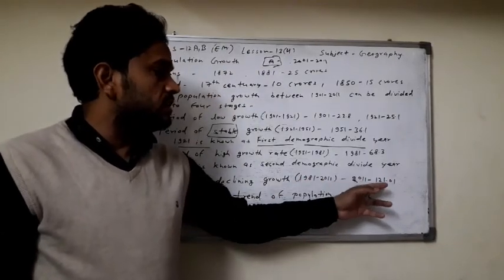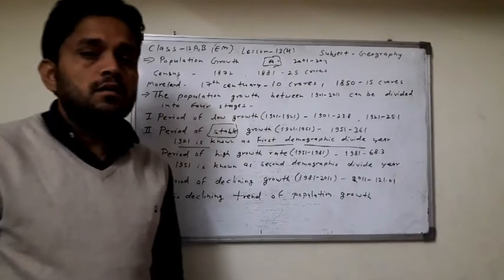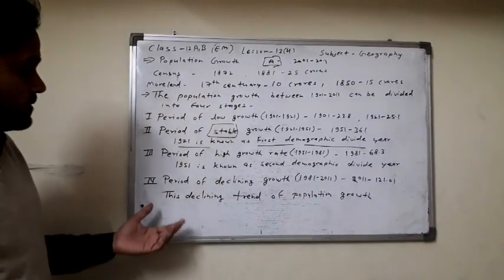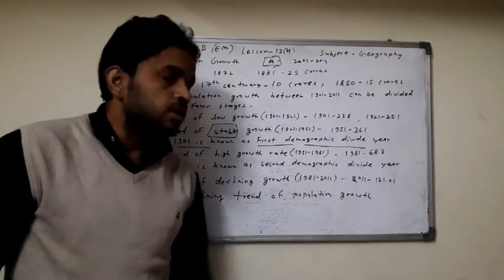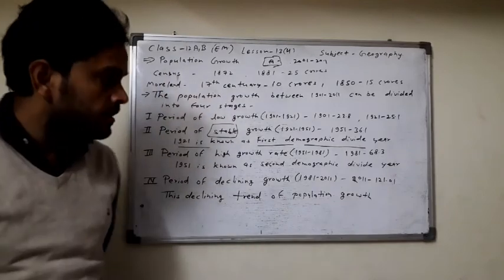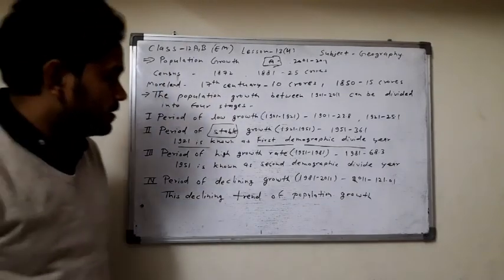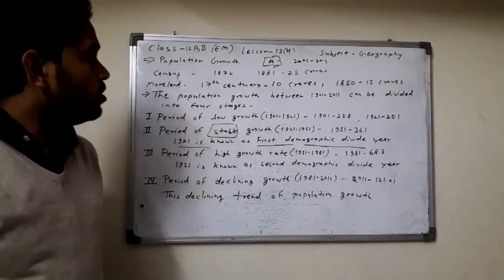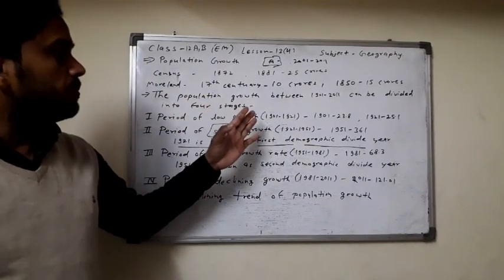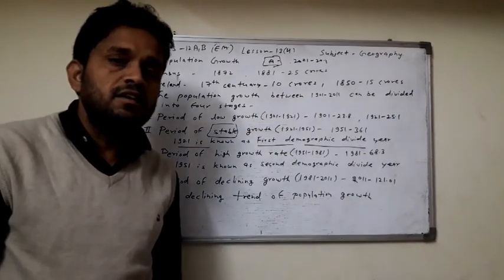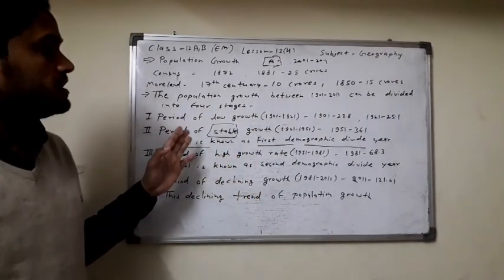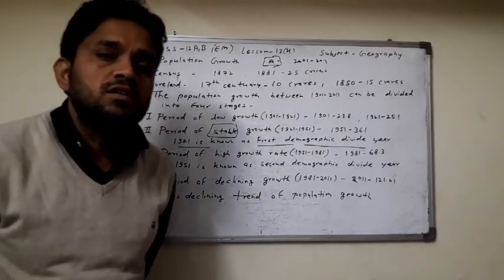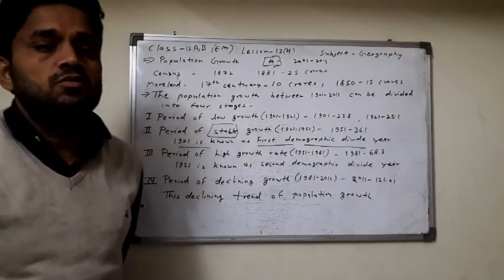In 2011 the population is 1.01 billion. This is the declining trend of population growth in this time period. Clear? So we can classify 1901 to 2011 into 4 stages to understand the trends of the population growth of India.